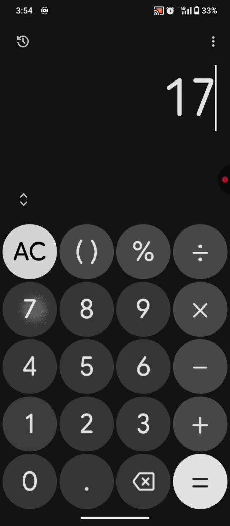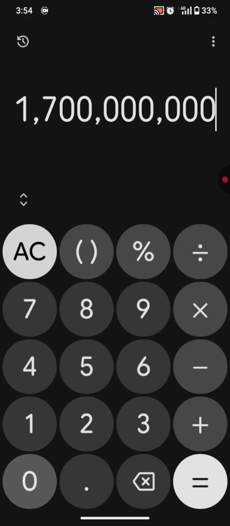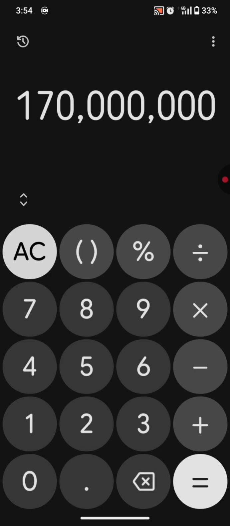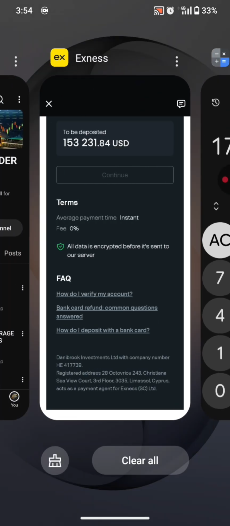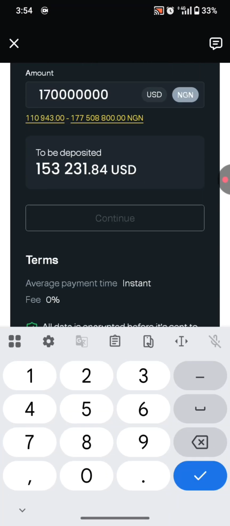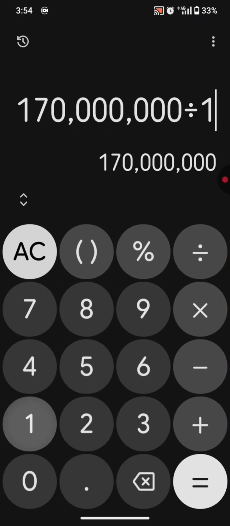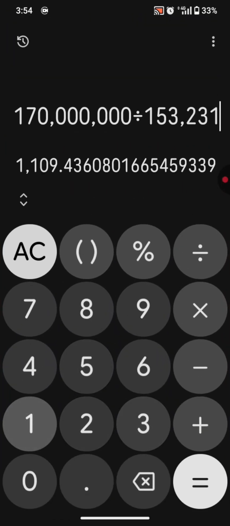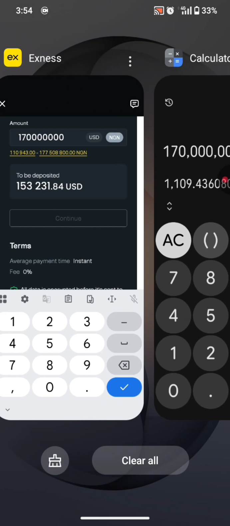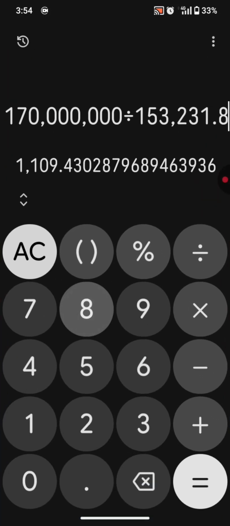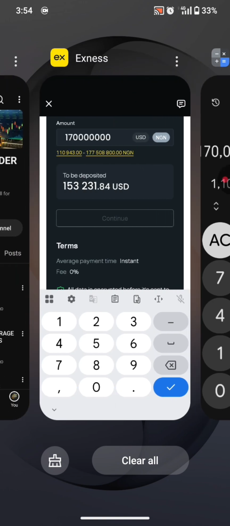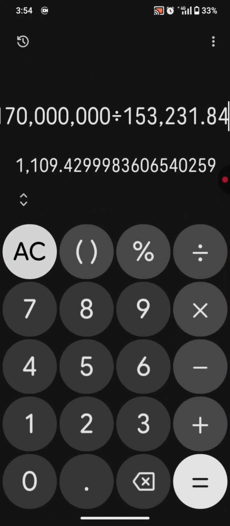So I go 170 million, sorry, that's 1.7 billion divided by 153,231.84. So for this, I was getting my deposit at the rate of 1,109.42 Nigerian naira per USD. Let's just say approximately 1,109 Nigerian naira per USD this morning.